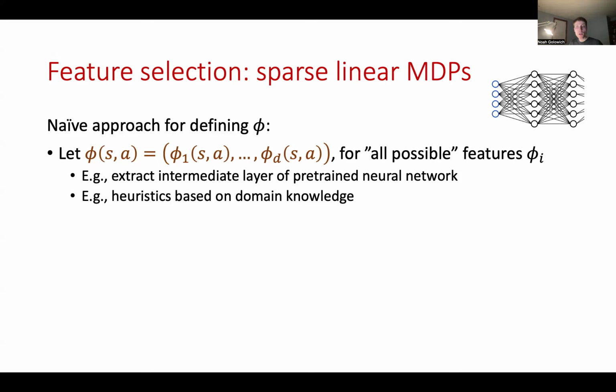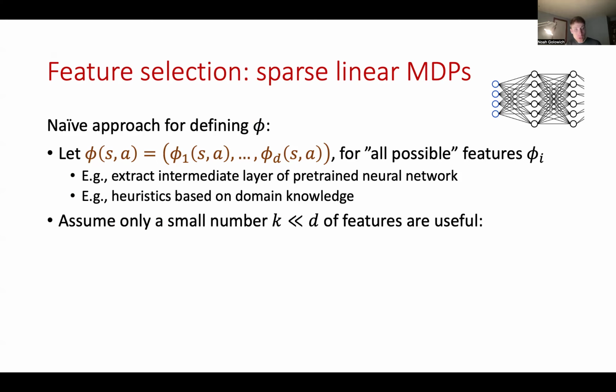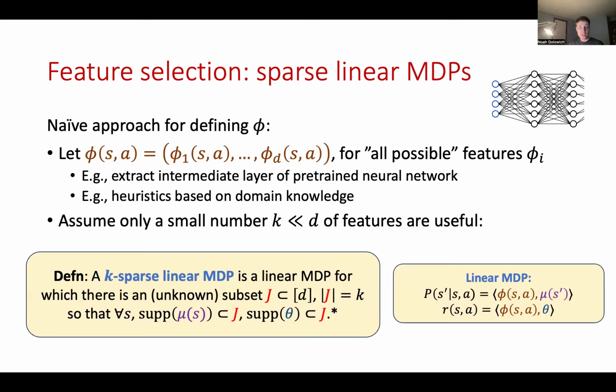Now, because the number d may be extremely large, we don't want our sample complexity to depend on d. In order to ensure that this is the case, we're going to have to assume that only a small number k, which is much less than d, of the features are actually useful for determining the transitions. And this leads us to the definition of a k-sparse linear MDP, which is a linear MDP for which there's some unknown subset of features, which I'll call J, of size k, so that for all states s, the support of the feature vector mu(s) is a subset of J. We also require that the support of theta is a subset of J.